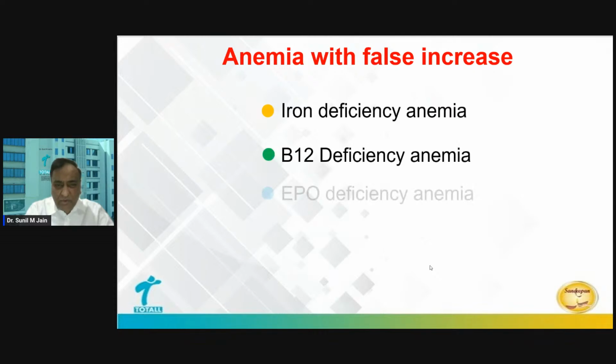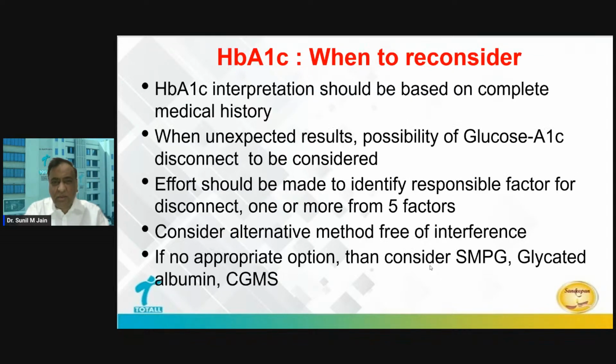In iron deficiency, B12 deficiency, erythropoietin deficiency, everywhere in this scenario, RBCs are surviving longer and they keep connecting with glucose, their hemoglobin, and that's why this anemia will have a false HbA1c high.